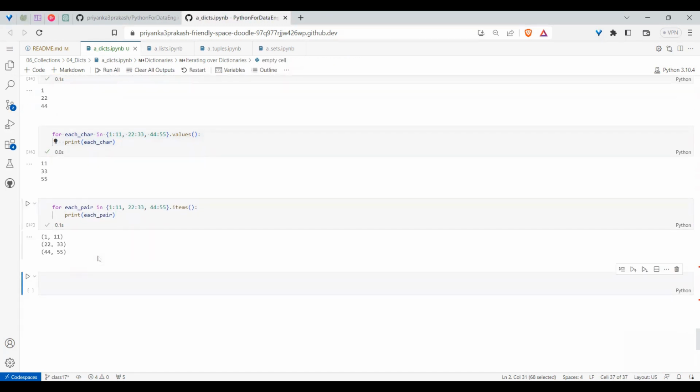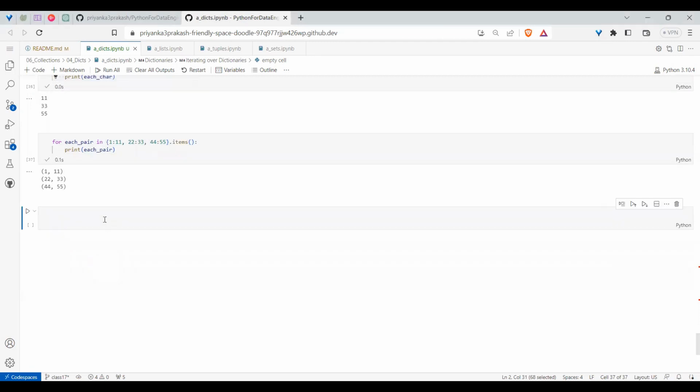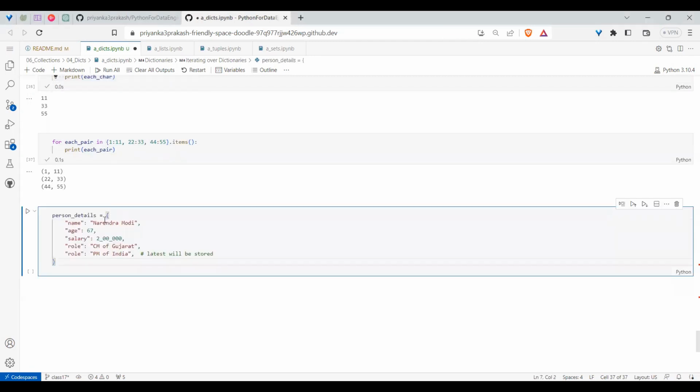Fine. So let me give one practical example. Let me create one dictionary. This time I created it like this. I told that name is equal to Narendra Modi. Age is like 73 now, right? Okay. Some salary is something. CM of Gujarat and PM of India. Did you observe here I followed the structure? Keys should be immutable and hashable. Fine. But did you see that one of the keys is repeated?